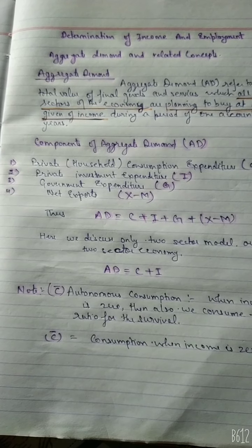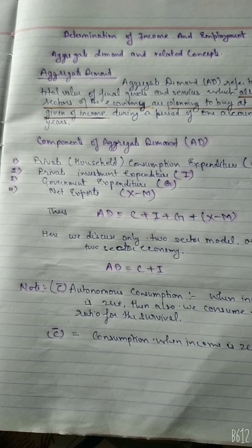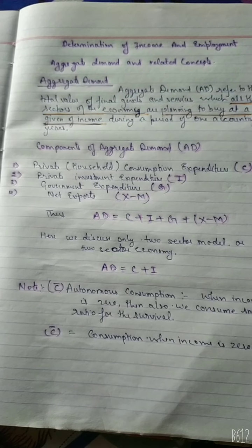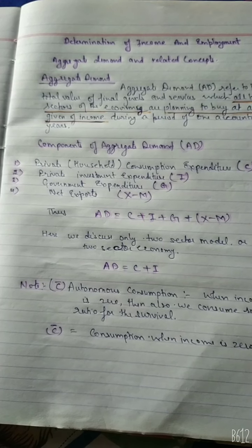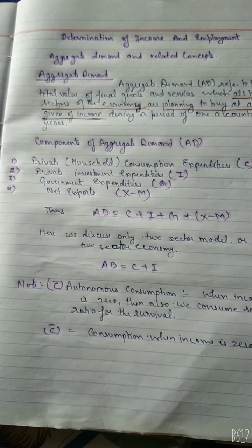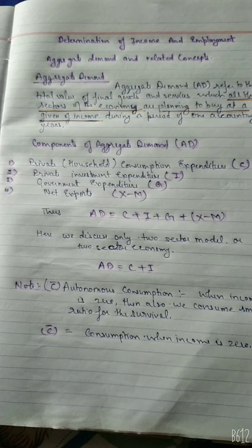Now we discuss the components of aggregate demand. First, private household consumption expenditure, which we denote by C; private investment expenditure, which we denote by I; government expenditure, denoted by G; and net export, X minus M. That is, AD is equal to C plus I plus G plus X minus M.